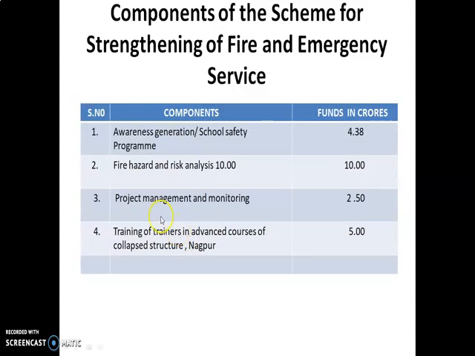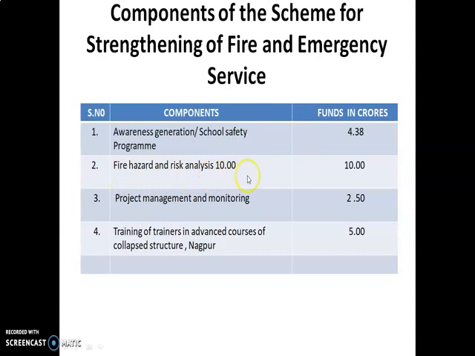Next one, components of the scheme for strengthening of fire and emergency service. I have to show the third column. What are the components used for strengthening of fires? How much funds allotted in strengthening of fires? First one, awareness generation, school safety program, 4.38 crores.